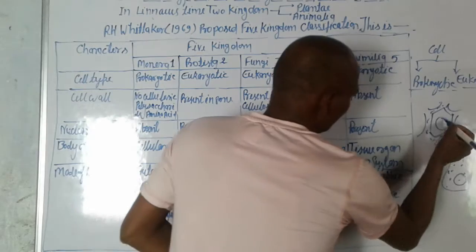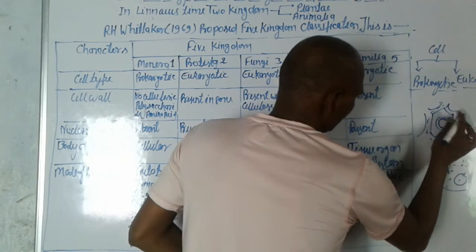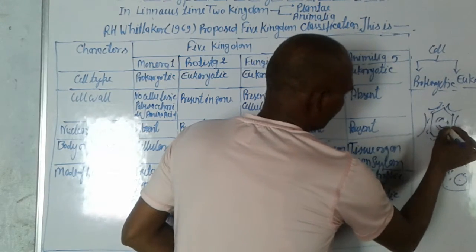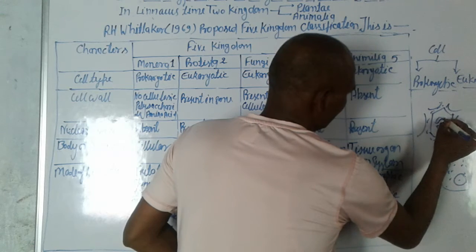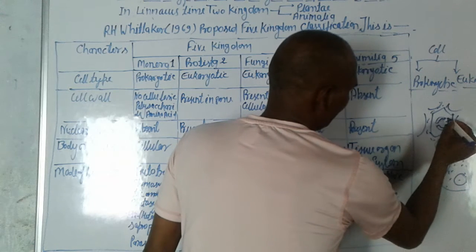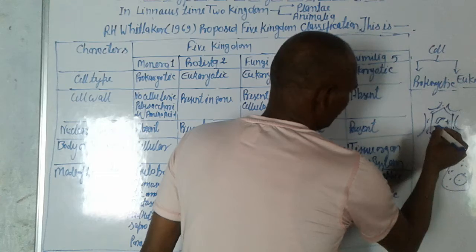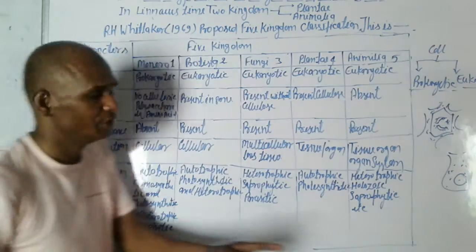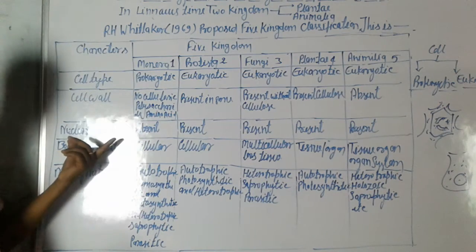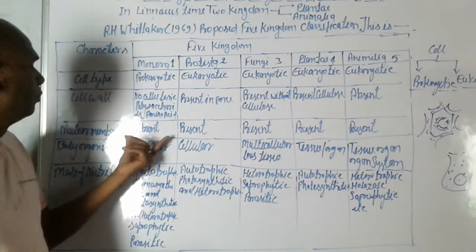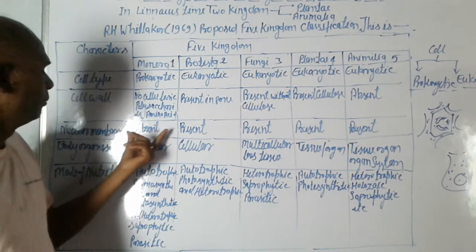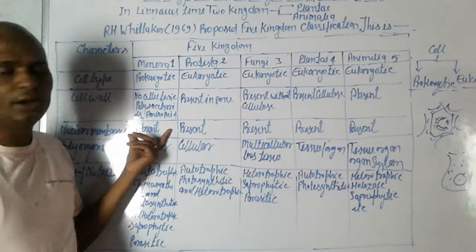Nuclear membrane. This is the nucleus, and this nucleus has a membrane. So this membrane is the nuclear membrane. In the kingdom Monera, the nuclear membrane is absent.